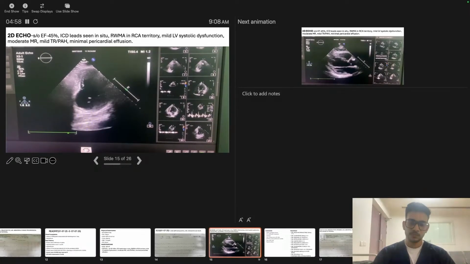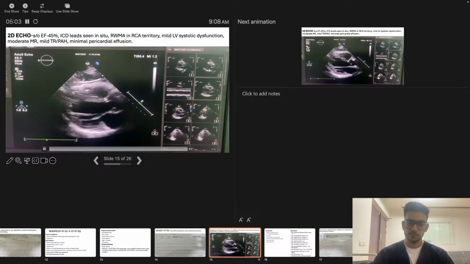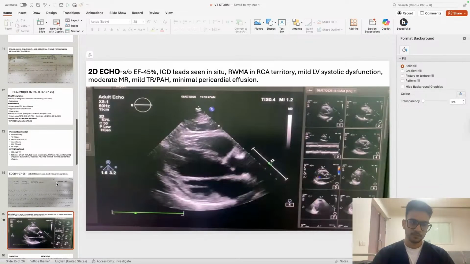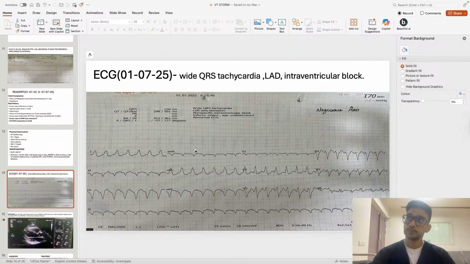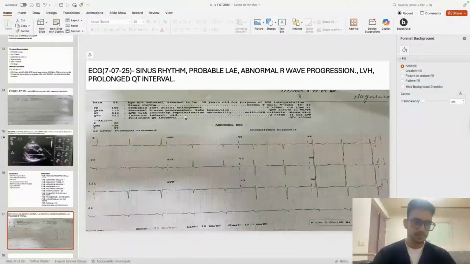Okay, we'll go to the next slide. This was his ECG on the readmission in July. Again, you can see here also there was a tachycardia and intraventricular block. I think he was on amiodarone. Yeah, again he was on amiodarone to reduce that, and this is the post-amiodarone ECG.